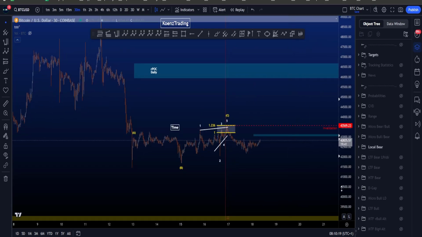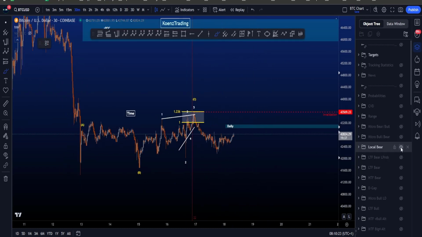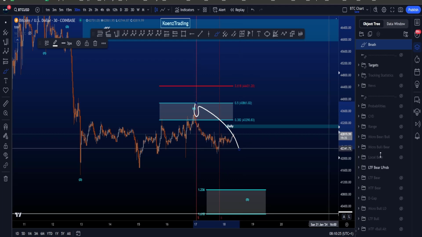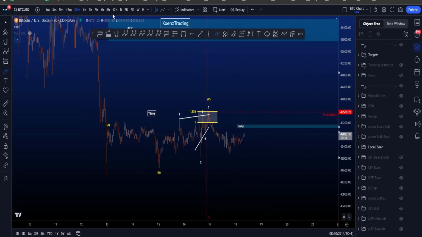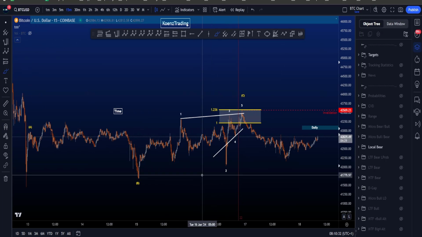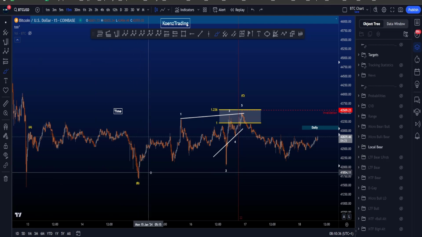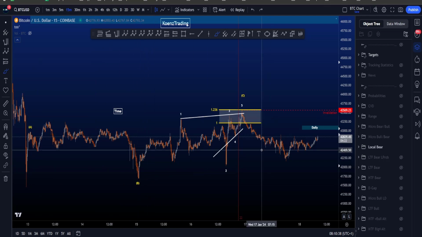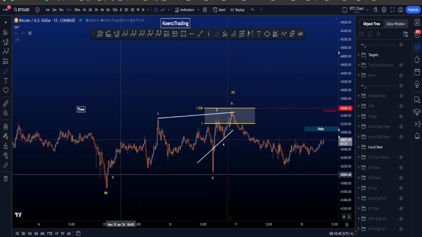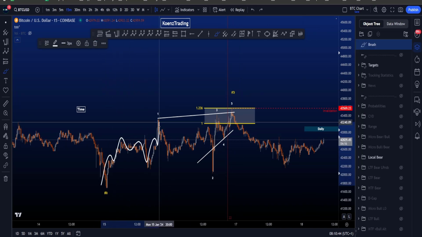If we look at more local bearish structures here, this is for a wave 4, where we then finish wave 4 and we look for a move to the downside. The only way that I can correctively count this structure is an ABC, where we have a wave A and B finished, and your wave C is a very big and long ending diagonal. Wave 1 is a double zigzag, ABC, flat, ABC.